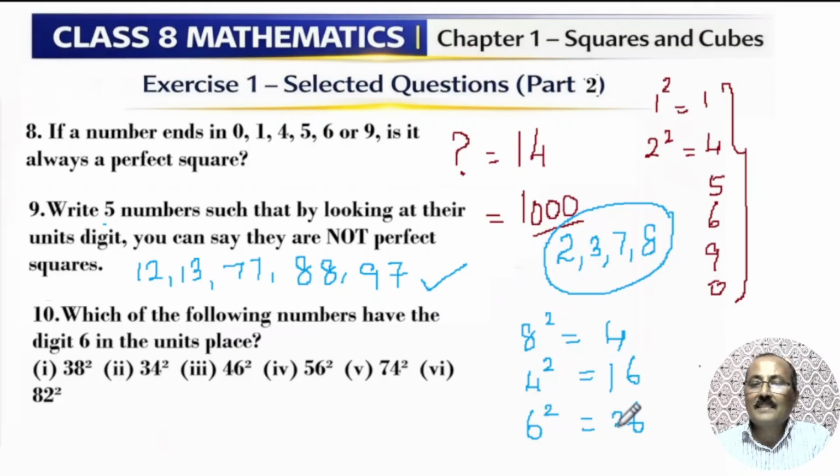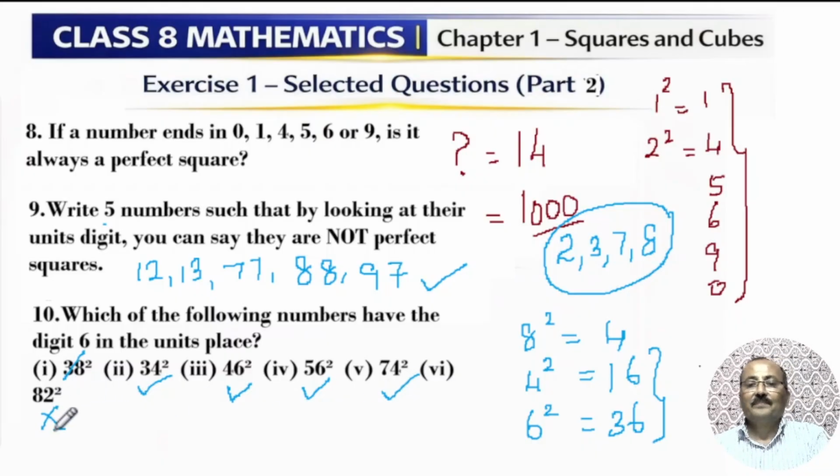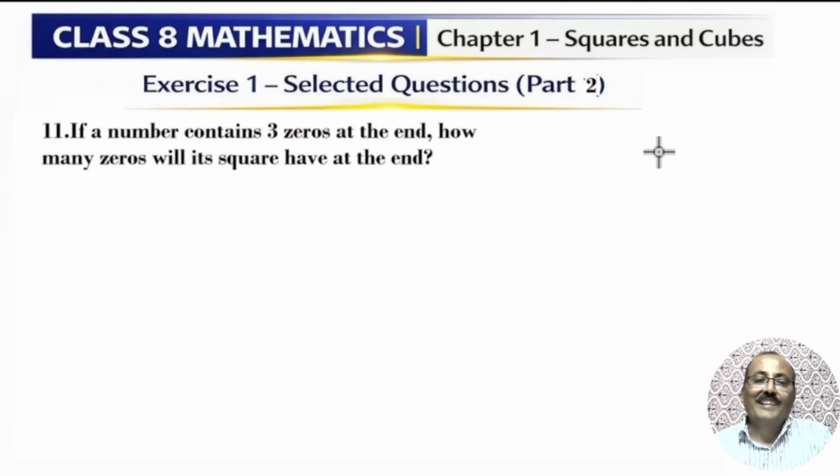So 14 square, 16 square, 24 square, 26 square, 34 square, 36 square, all the numbers will end with 6 only. Hence here 8 square, no. 34 square, yes. 46 square, yes, because it ends with 6. 56 square yes, 74 square yes, but 82 square is no. That's all.